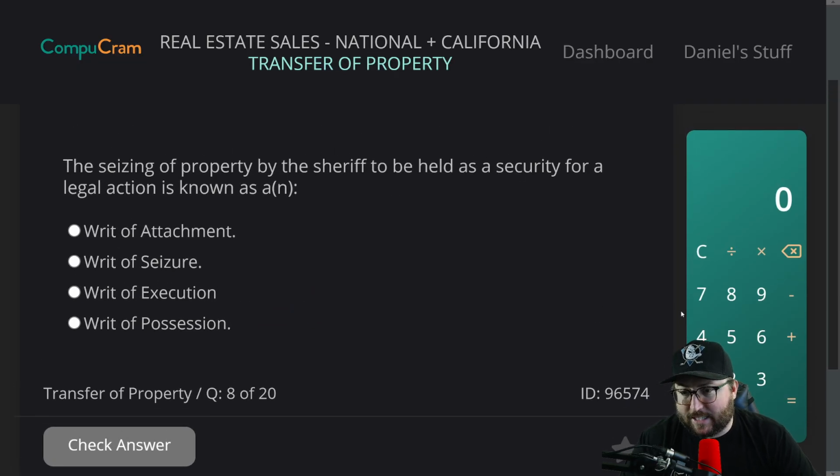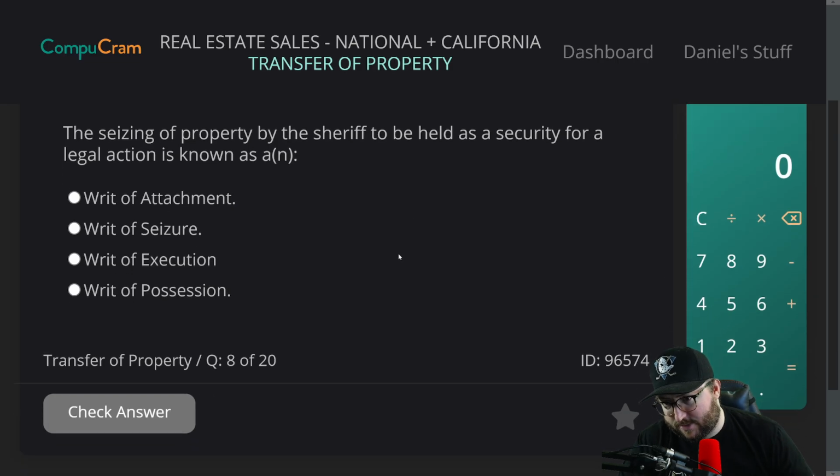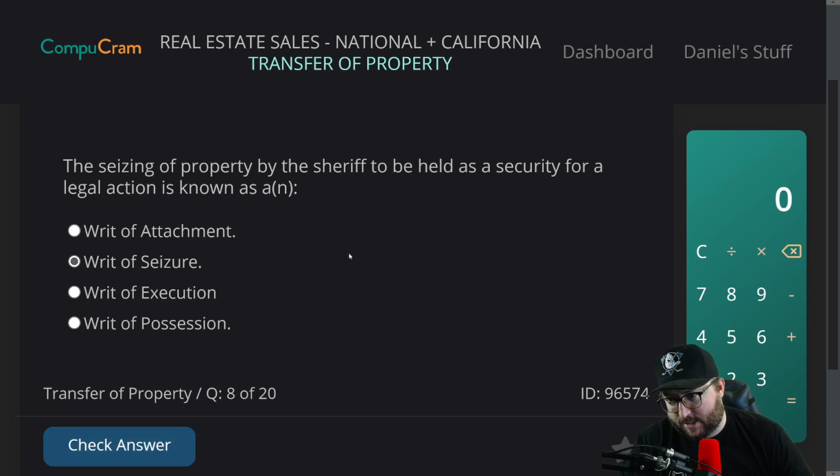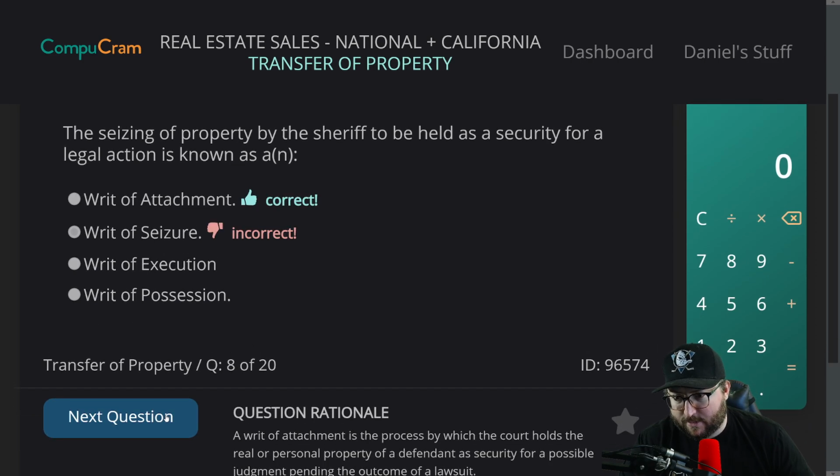Question 8. The seizing of property by the sheriff to be held as security for a legal action is known as A, writ of attachment, B, writ of seizure, C, writ of execution, D, writ of possession. The seizing of property, writ of seizure. Writ of possession, writ of seizure or writ of possession sounds fun, right? I'm gonna use the context clues and maybe they got me.